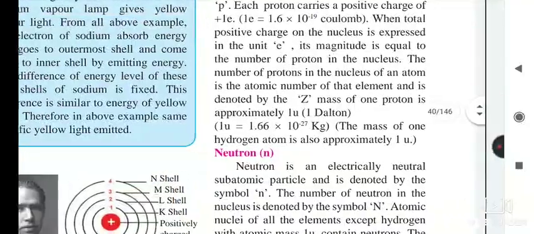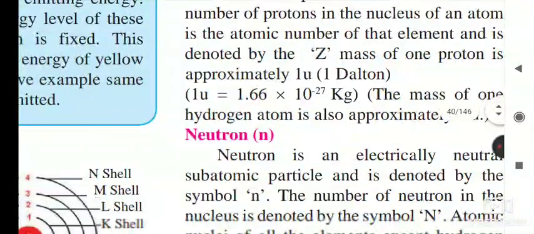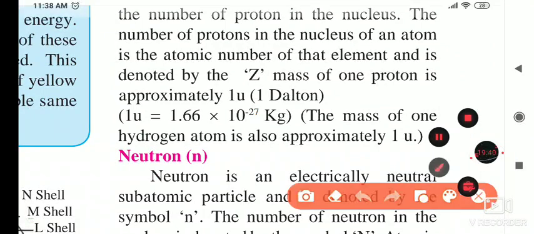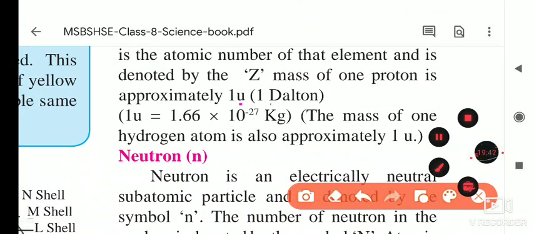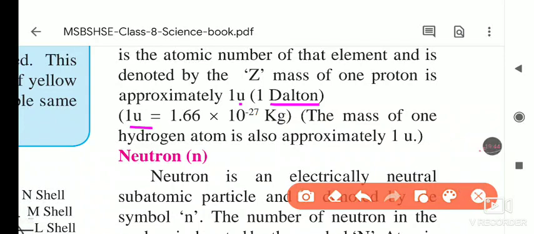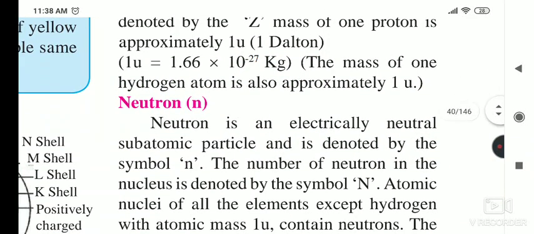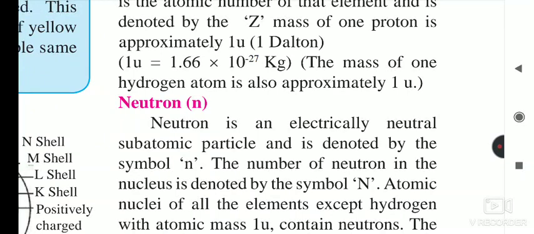Now here this u-like sign is actually the sign of a Dalton. It is called 1 Dalton, and 1 Dalton is equal to 1.66 × 10^-27 kg. The mass of a hydrogen atom is also approximately 1 Dalton. Okay, so hydrogen's mass is 1 Dalton because it has only one proton in its nucleus.